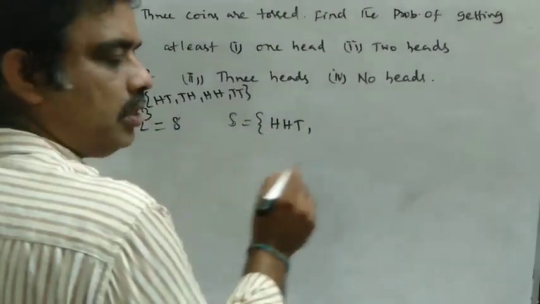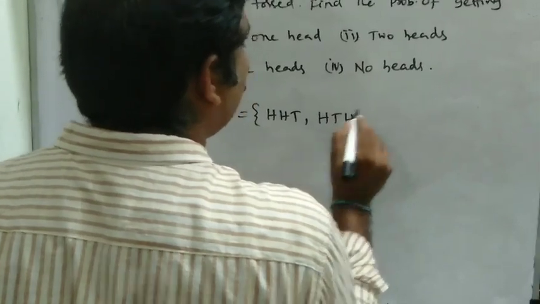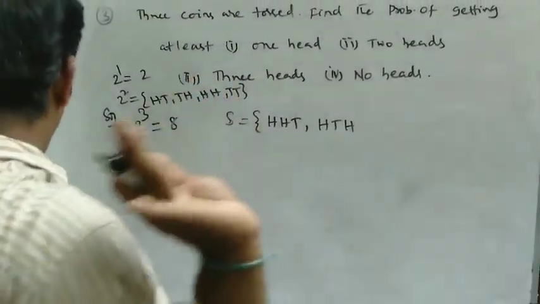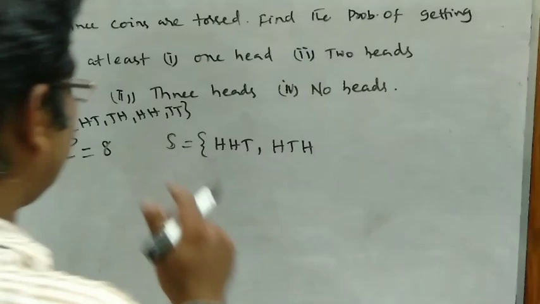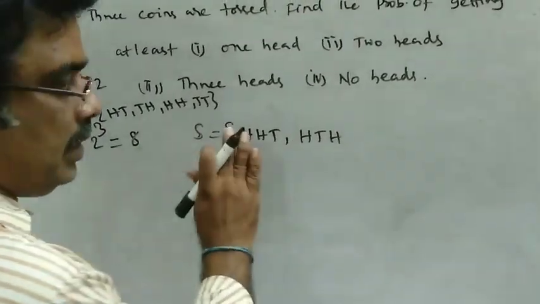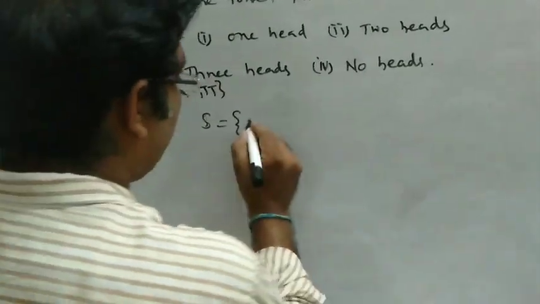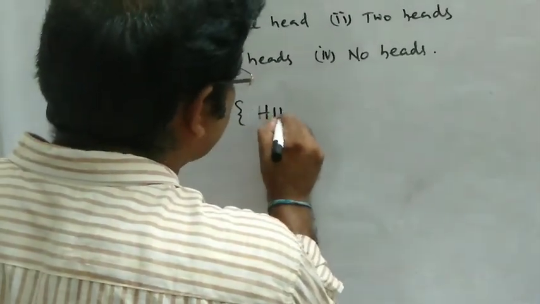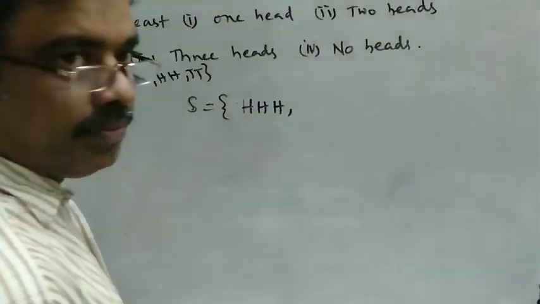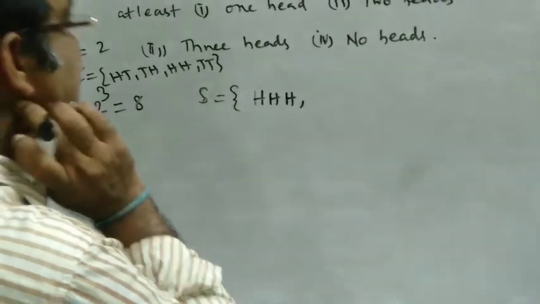So see what are those 8 points? See the sample space. The total number of sample points in this sample space is 8. I can write them in symmetric order. First consider all the H's, 3 H's, 3 coins having 3 heads.